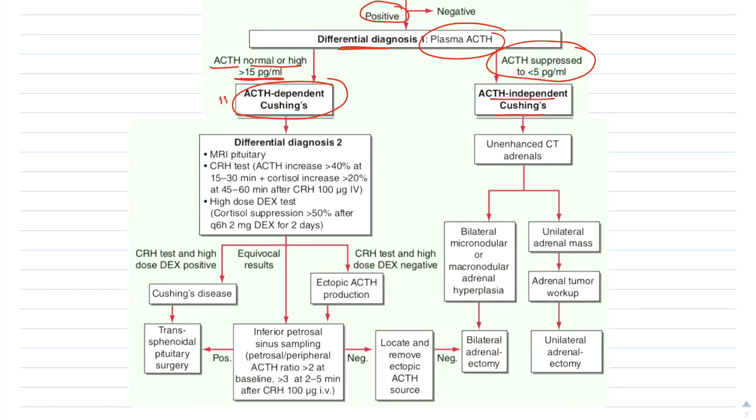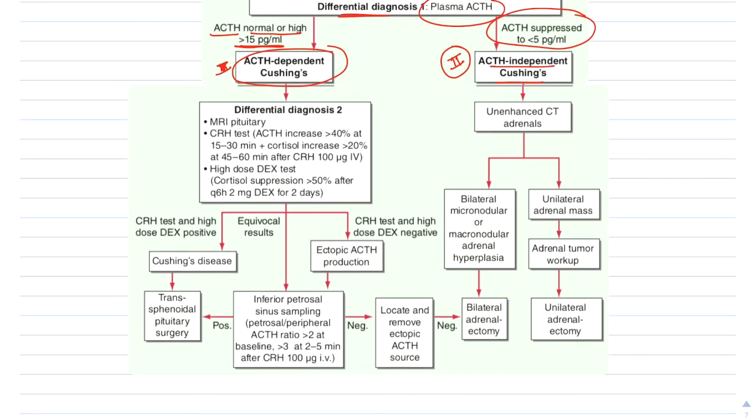So one is ACTH dependent Cushing's, and second is ACTH independent Cushing's. Depending on the plasma ACTH levels, less than 5 picograms per ml means the diagnosis is ACTH independent Cushing's, and if the ACTH is more than or equivalent to 15 picograms per ml, or the plasma ACTH is normal, then it becomes ACTH dependent Cushing's.